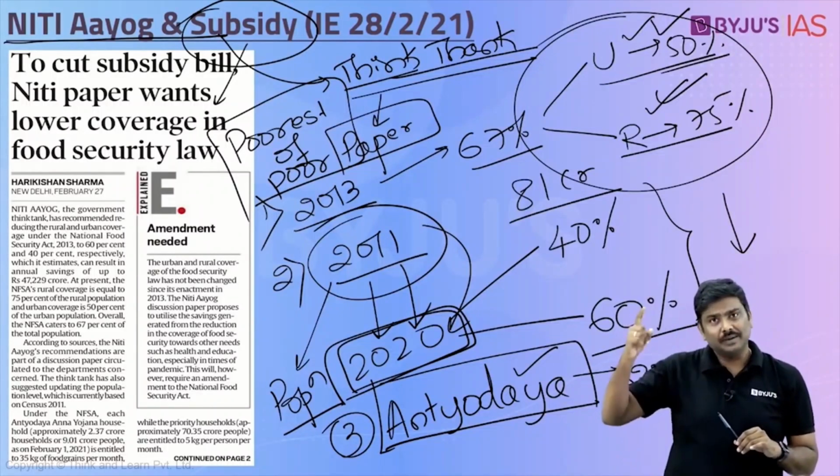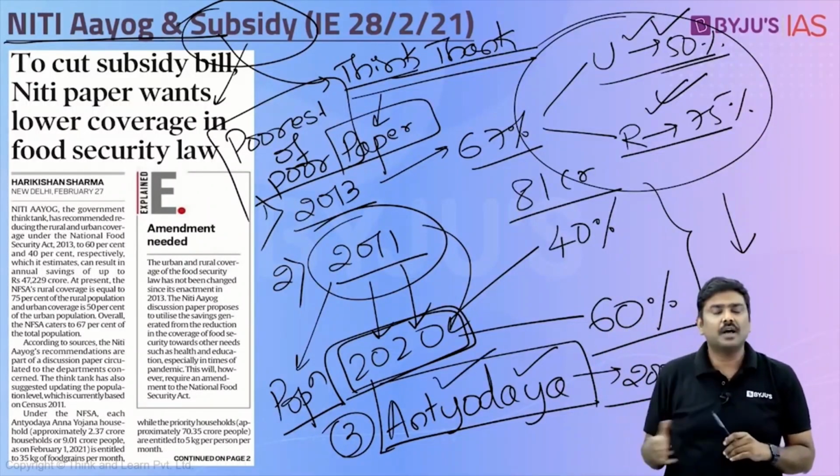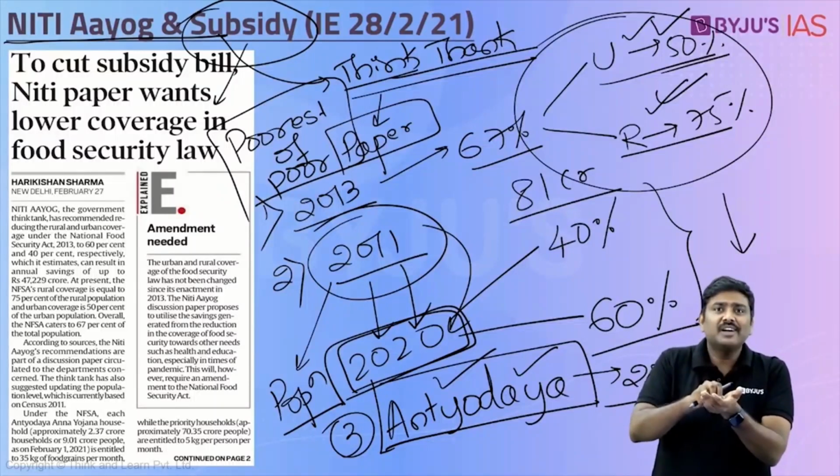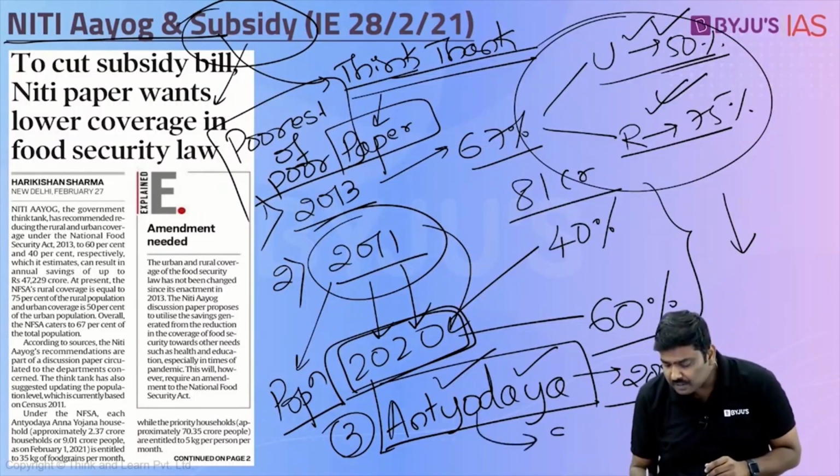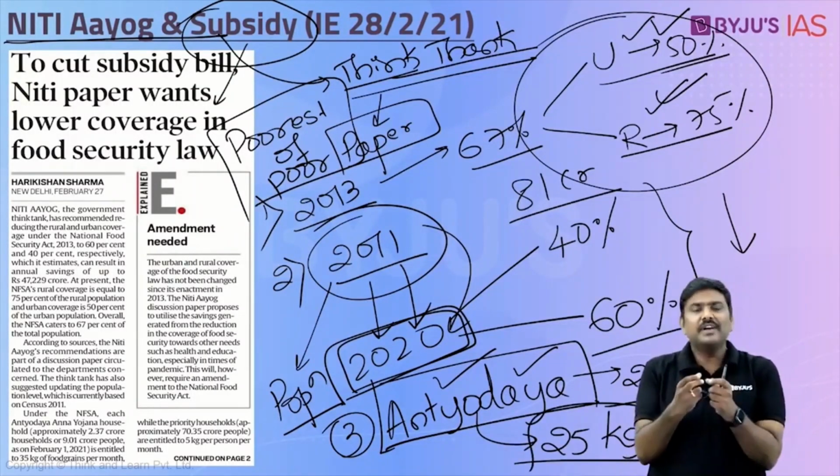So in order to cover this particular population, the government back in the year 2000 itself launched a scheme called Antyodaya Anna Yojana. Under the concept of Antyodaya Anna Yojana, we identified the beneficiaries and we provided a card which was referred to as Antyodaya card. And these particular beneficiaries to begin with were given 25 kgs of food grains. Per household, we provided 25 kgs of food grains.